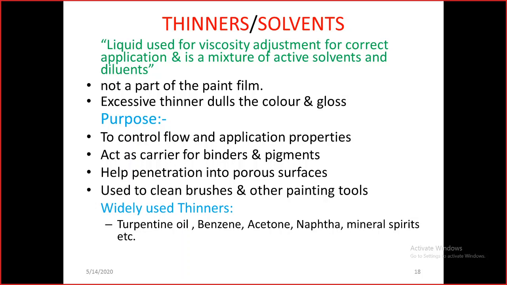It is also used to clean the brushes and other painting tools. The widely used thinners are turpentine oil, benzene, acetone, naphtha, and mineral spirits. These are very well available in the markets, and we mostly use turpentine oil, and for other reasons we use acetone.